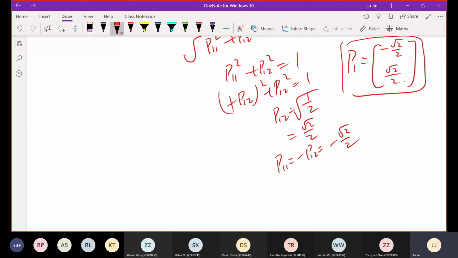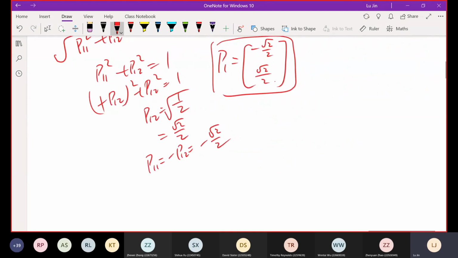The first eigenvector corresponds to lambda 1 equal to how much? 3 over 4. For the second one, lambda 2 equals 5 over 4, right? Do the same whole procedure. By the end, you can find P2 is equal to, I don't do the calculation, I just give the answer, 1 over square root 2.